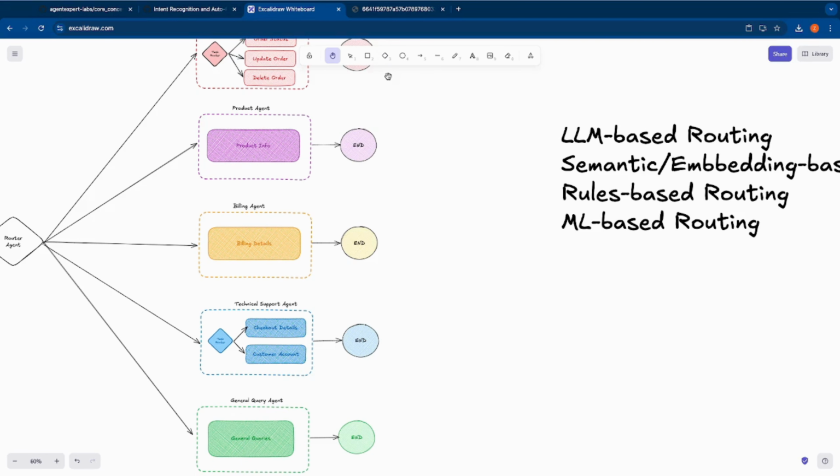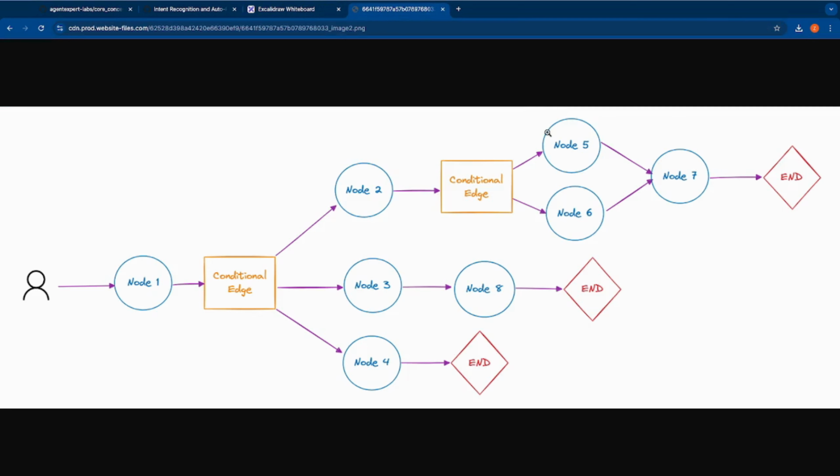and one of the reasons why you should also consider this is because I got this very good illustration from the internet. Most of your multi-agent systems would probably look something like this. And this is a very simple agent. As you can see, it has only a few nodes. But in a real-world multi-agent system, there is a lot of decision-making that the LLM will help you do, right?